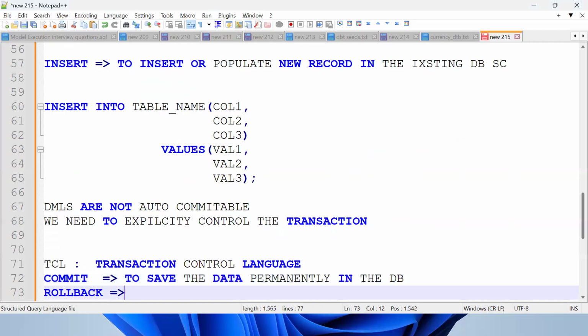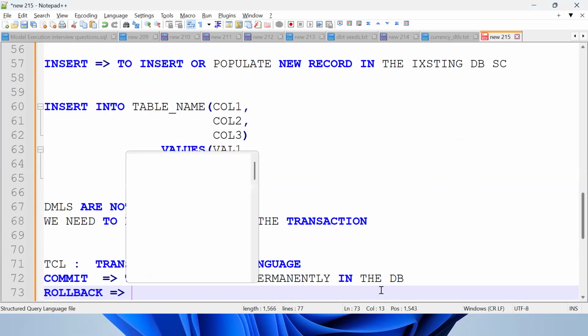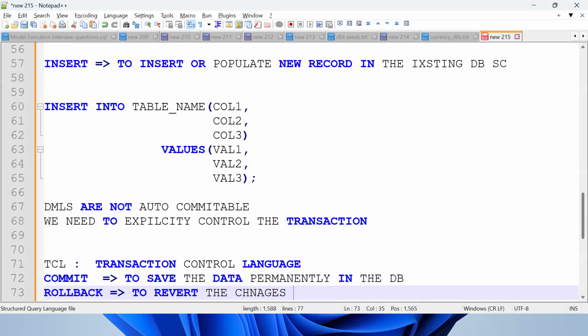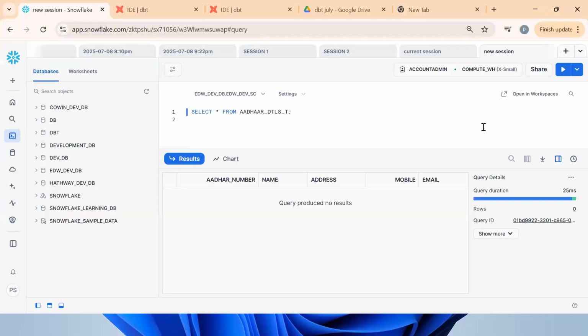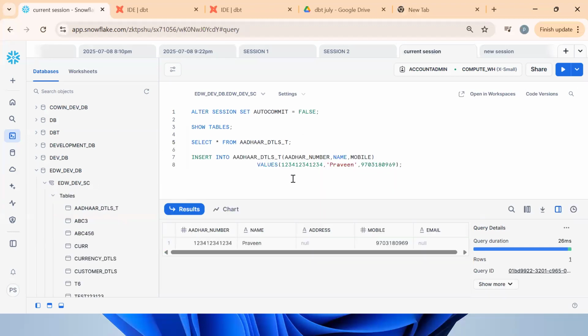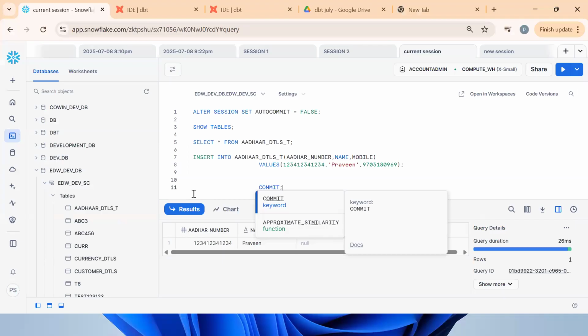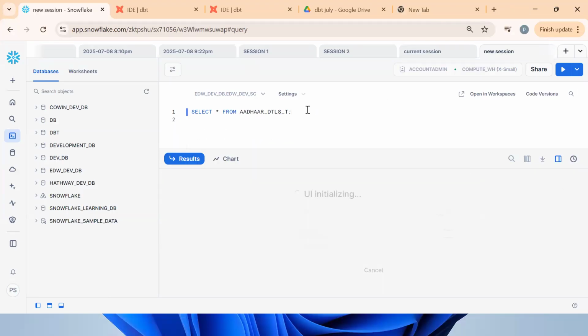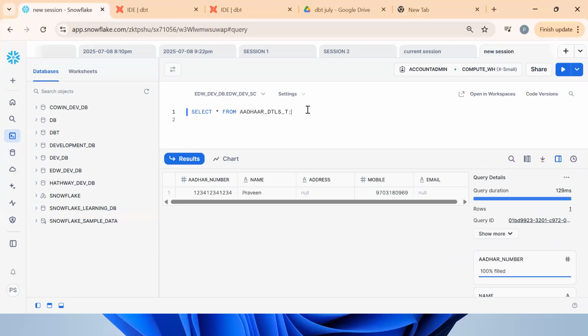What will rollback do? Rollback will undo the transaction, revert the changes, revoke the changes. Now I need to commit. Once we commit, the data will be available in this session also. That's the point.